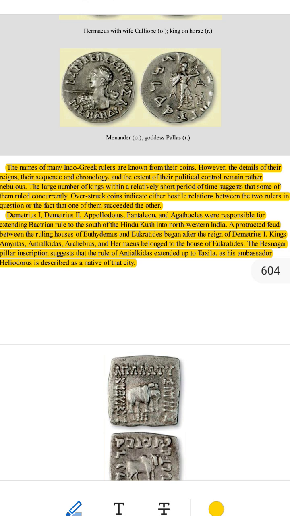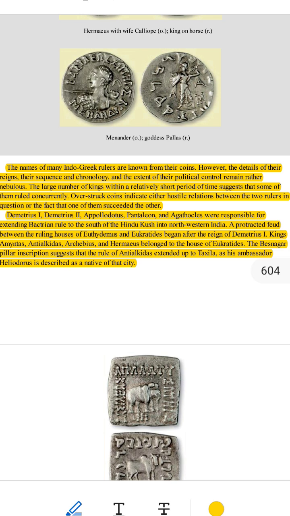3. Why is their history confusing? 1. Many kings in a short time. There were a lot of kings ruling during a short period. This suggests that some kings ruled at the same time but in different parts of the region. 2. Overstruck coins. What is an overstruck coin? Sometimes a king would stamp his design over the coins of another king. This means the first king's coin was reused by the new king.